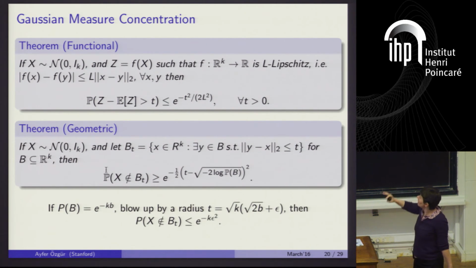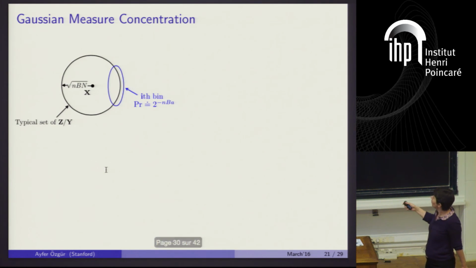And just to appreciate the significance of this theorem, consider now a set which has exponentially small probability. This theorem is saying that if you blow it up by a radius which is quite small, it scales like square root of k, then suddenly the probability that x doesn't lie in this set is exponentially small, okay? So this is saying that the probability concentrates on extremely small sets, and therefore the name measure concentration, okay? And we'll apply this to our problem.